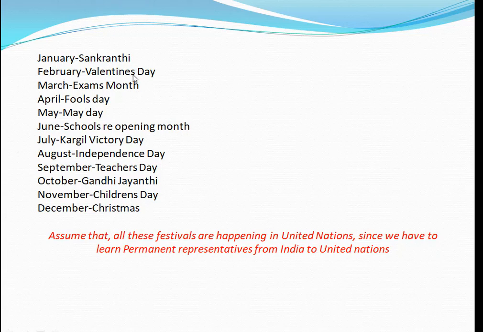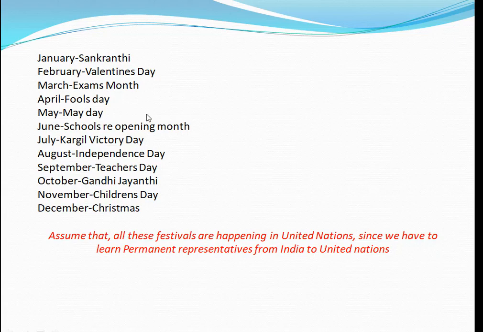February, Valentine's Day, we celebrate on 14th February. March, it is the month of exams. April, 1st April is April Fool's Day. May, it is May Day. June, schools reopening month. July, Kargil Victory Day. On July 26th, we celebrate Kargil Victory Day, and it is already there in your brain. August, it is Independence Day, 15th August. September, it is Teachers' Day, September 5th. October, it is Mahatma Gandhi Jayanti, October 2nd. November, Children's Day, we celebrate on November 14th. December, it is December 25th, we celebrate Christmas.